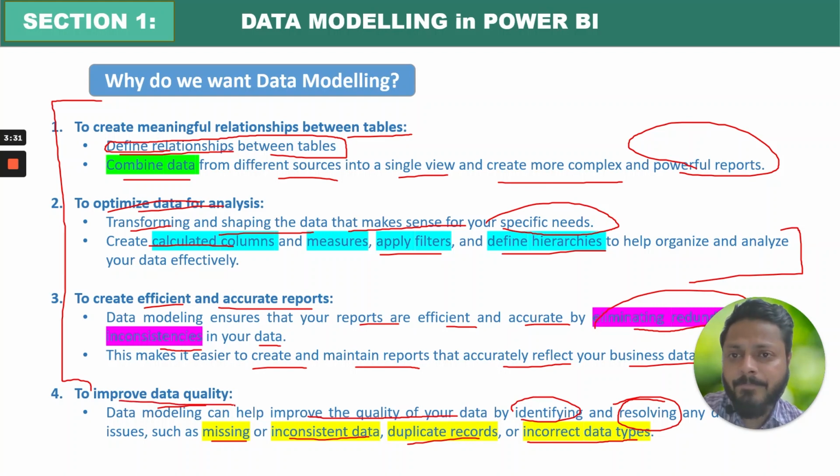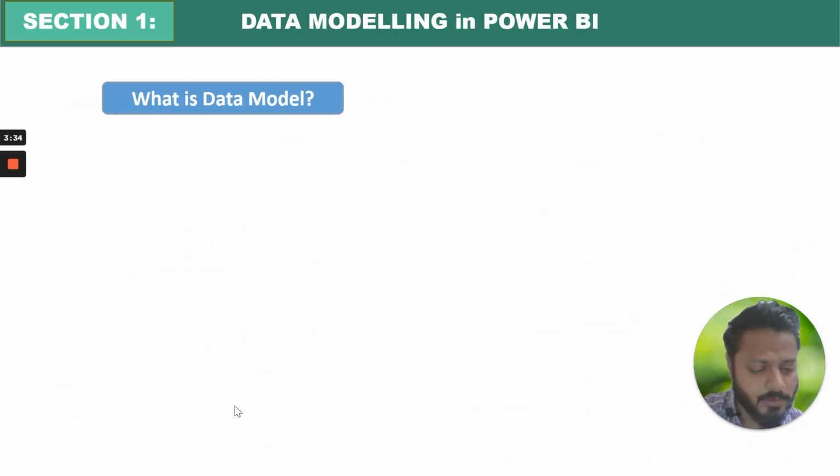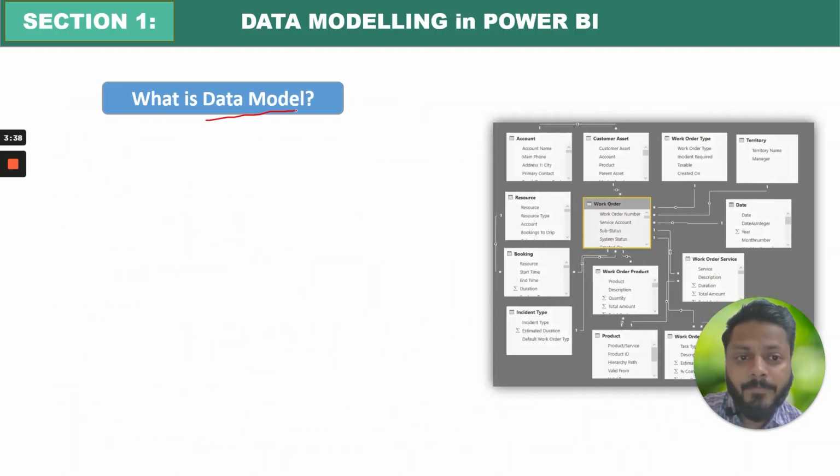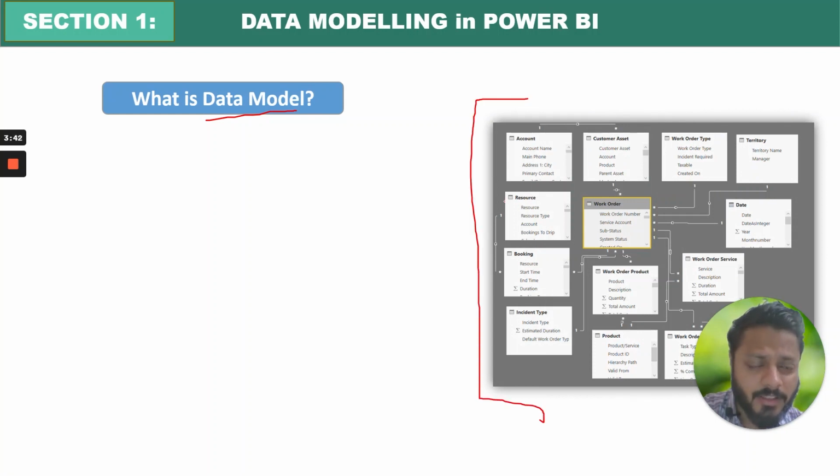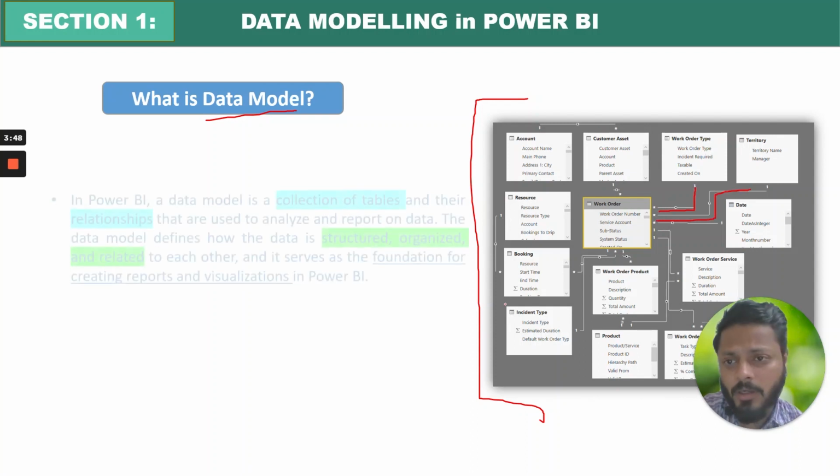All right, now let's move to the next topic. What is the data model? I already explained this particular part. These are the tables that we are having. We are having the relationships between the tables, and overall this is called a data model, right?